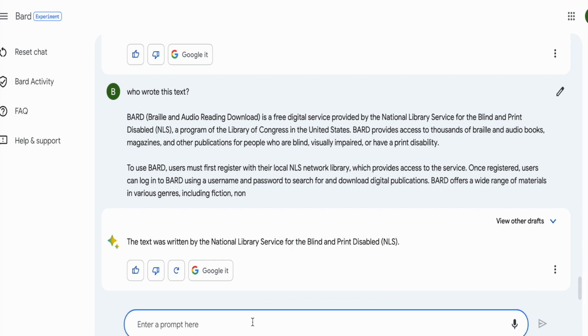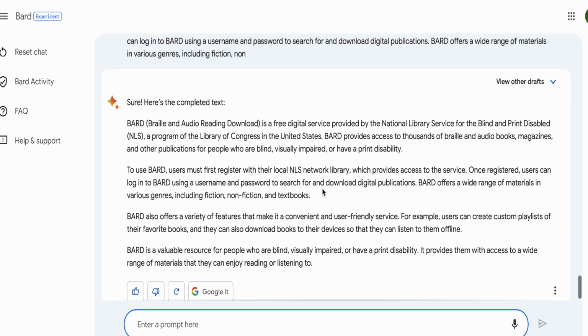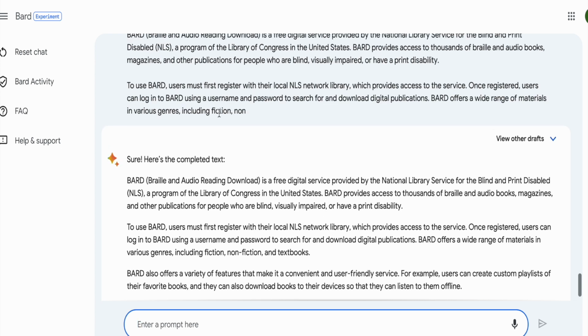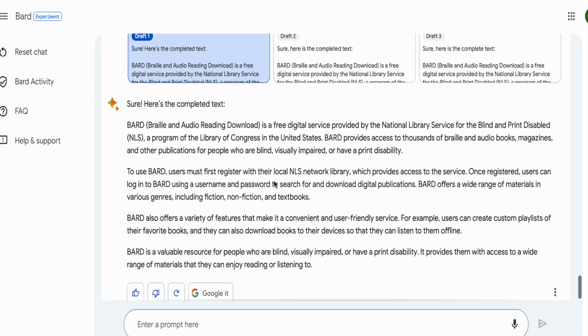I'm going to try and see if Bard can complete the text. So, can you complete the text I paste below? Let's just see. Because these are two different language models, I guess this will not work. All right, so it works. It's cut off here, including fiction and non-fiction.